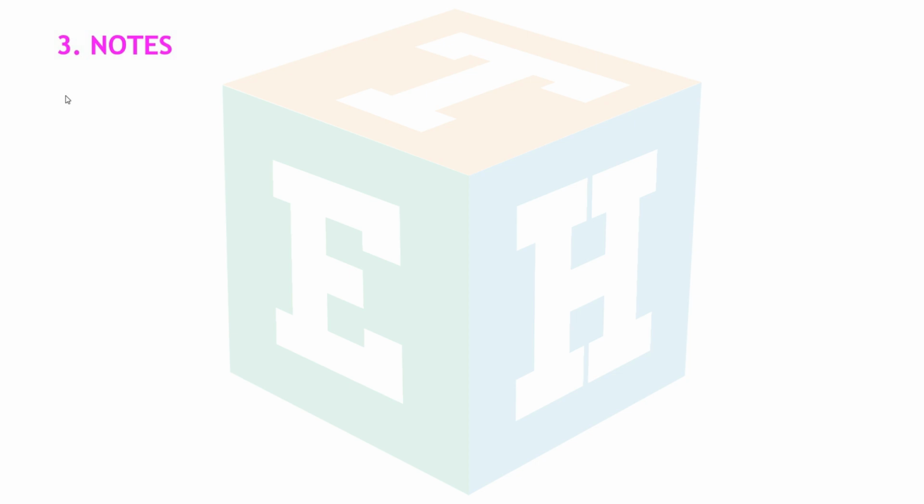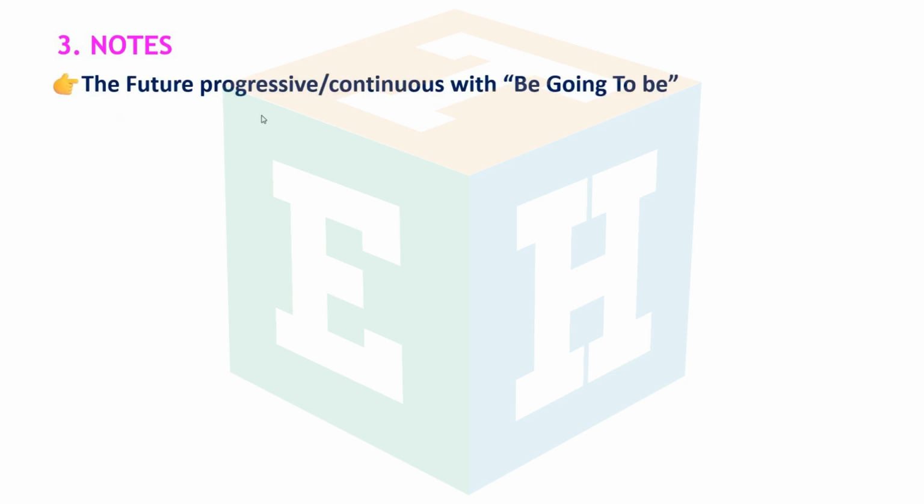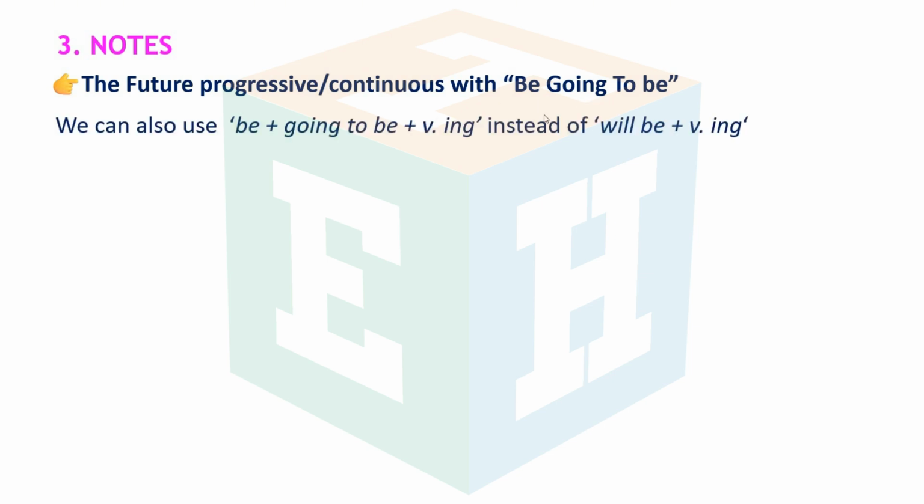Notes. Number 3, notes. The future progressive or future continuous with be going to be. We can also use be plus going to be plus verb in ing instead of will be plus verb ing. Be plus going to be plus ing.